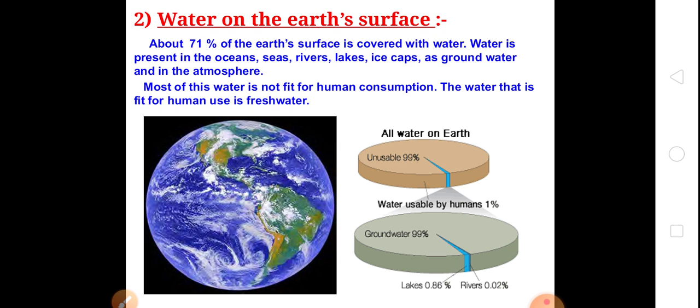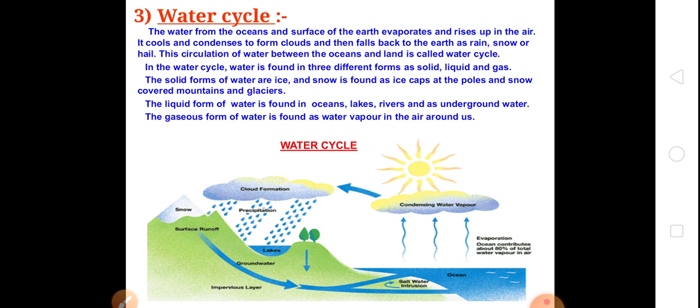Water present in oceans, lakes, rivers, etc. is liquid water. Number three, gaseous, that is water vapor. Water vapor is present in the air around us in gaseous form. Okay, clear children?